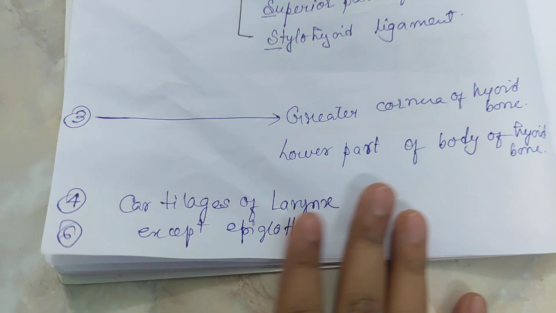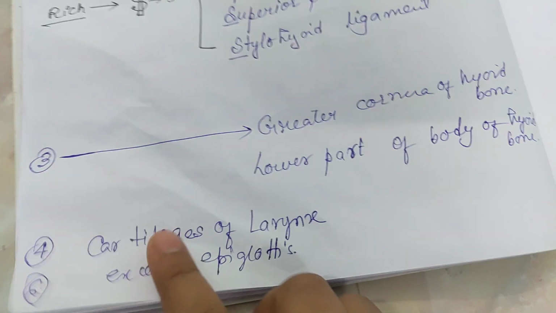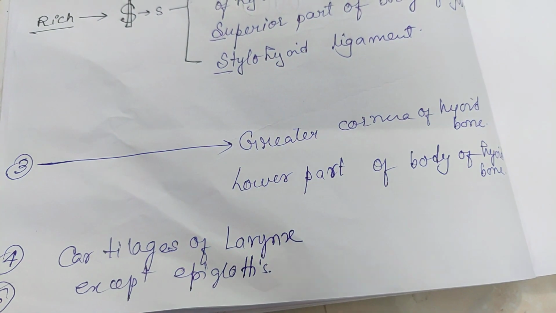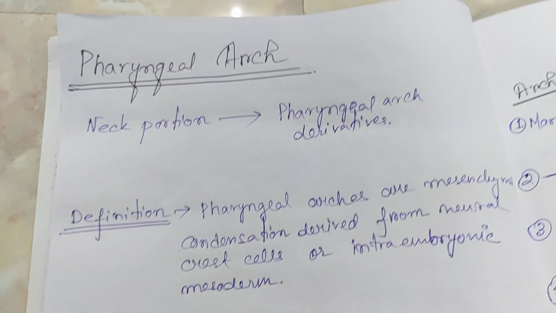Okay, and third is the leftovers of the second arch, and the fourth and sixth arches are the cartilages of the larynx except the epiglottis. I hope this video was helpful.